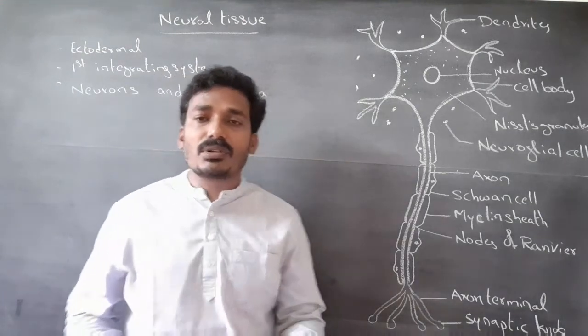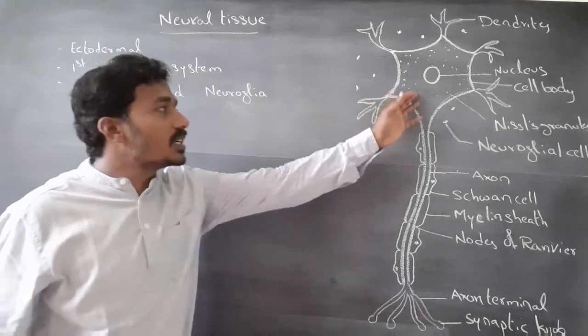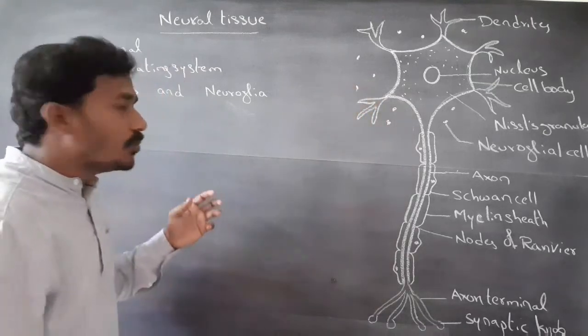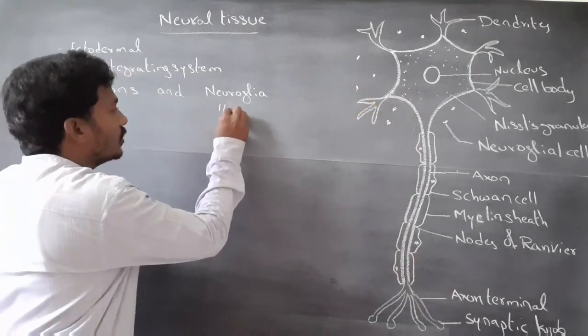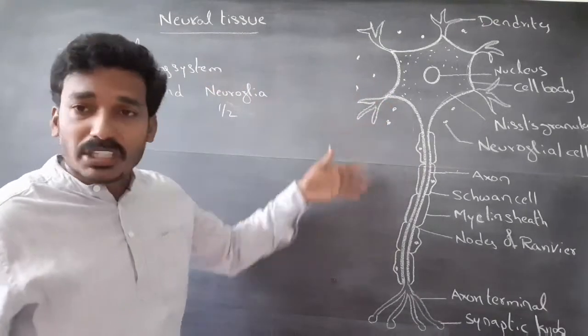Neural tissue consists of neurons and neuroglia. Neuroglia occupies more than one half the volume of neural tissue.